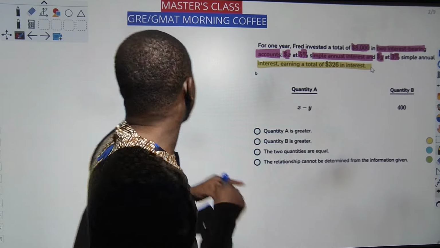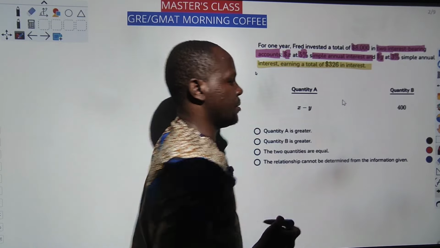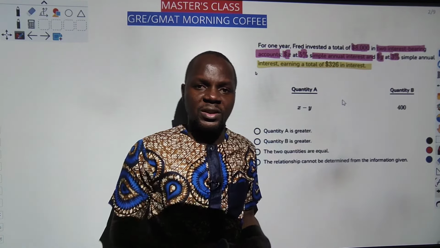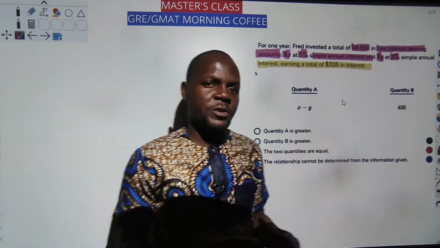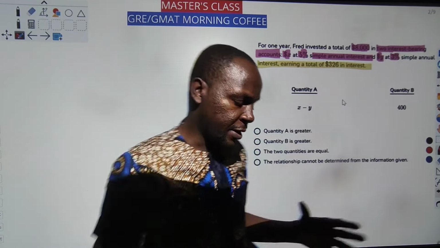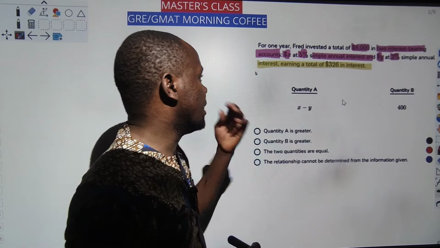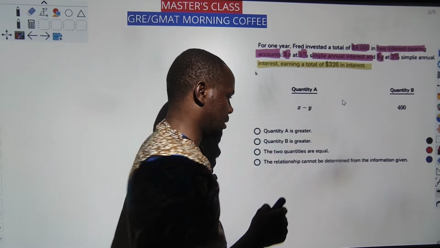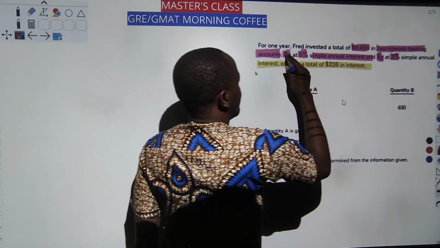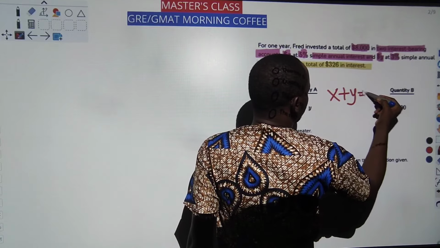So we can do that together. Let's use the red this time around. I'm going to form equations, but I do tell you there are numerous methods you can apply to solve mathematics. Let's use the formula method very quickly. I'm going to cut a lot of things, but I believe you are still going to get it. Now watch. The total amount of money was 8,000. That means X plus Y is equal to 8,000.